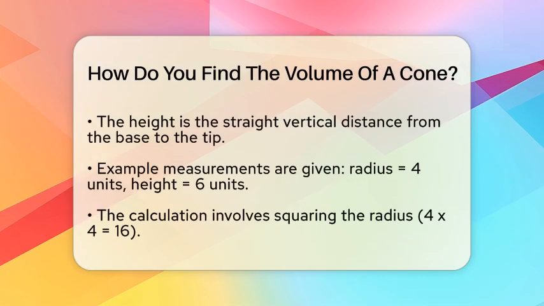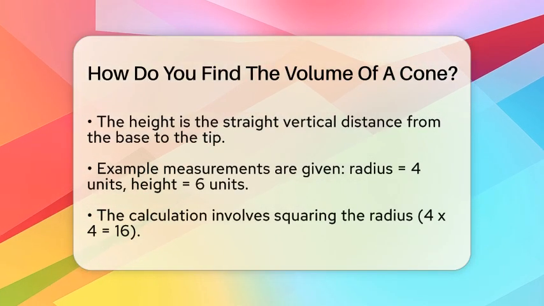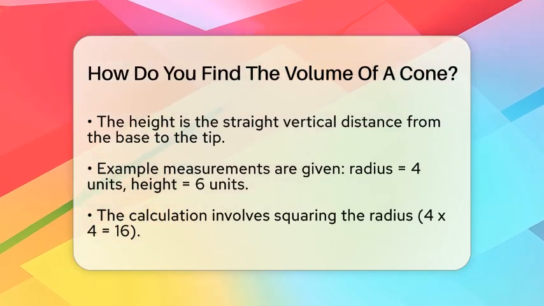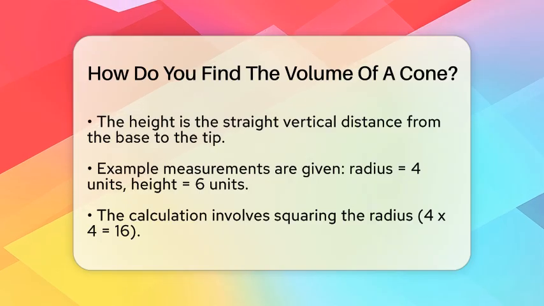First, measure the radius of the circular base. If the radius is 4 units, that's your starting point. Next, measure the height from the base straight up to the tip. Let's say it's 6 units.